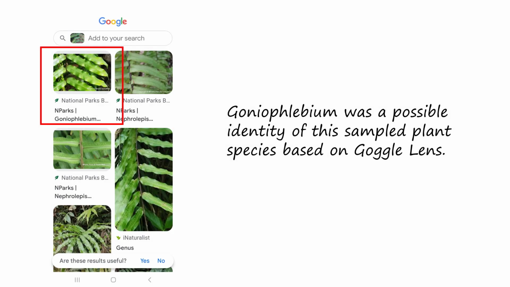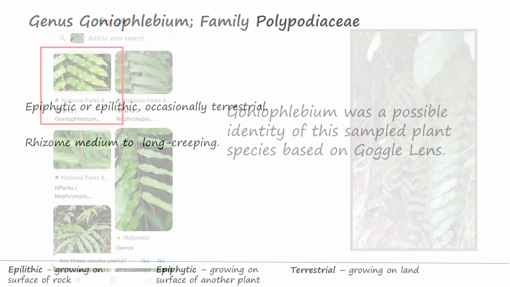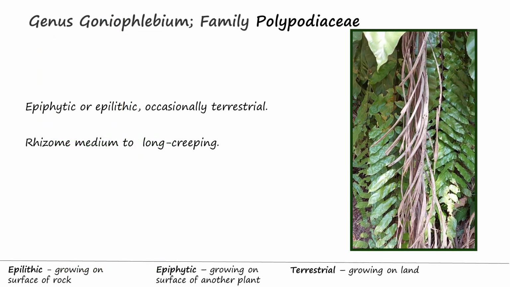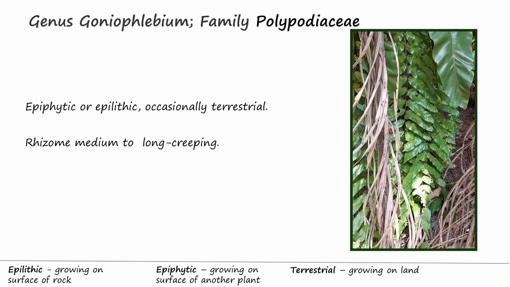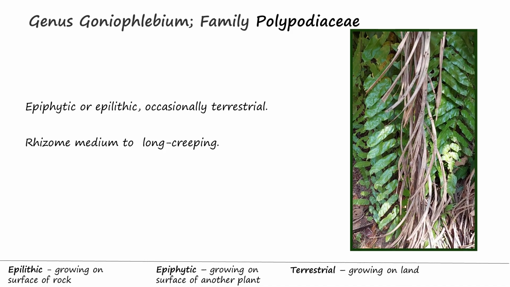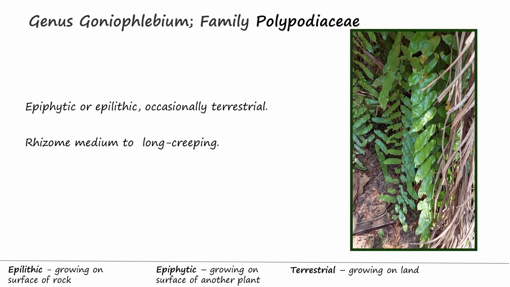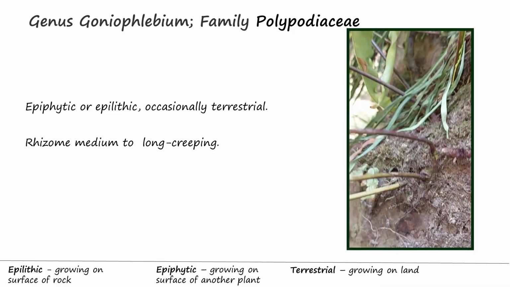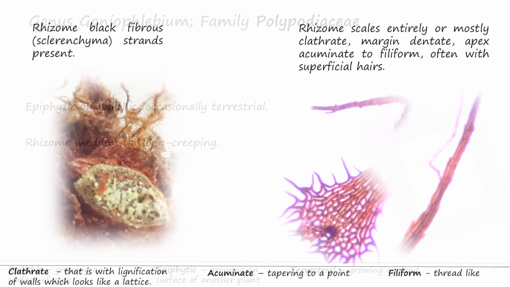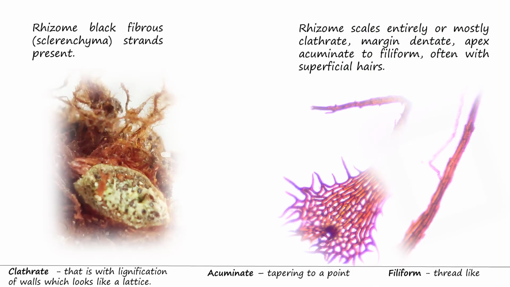Goniophlebium was a possible identity of this sampled plant species based on Google Lens. The genus Goniophlebium from the family Polypodiaceae has the following characteristics which tallied with the plant I had sampled. Plant medium to large with rhizome medium to long creeping and having black fibrous strands. The rhizome scaled entirely or primarily clathrate with margins dentate, apex acuminate to filiform, and often with superficial hairs.